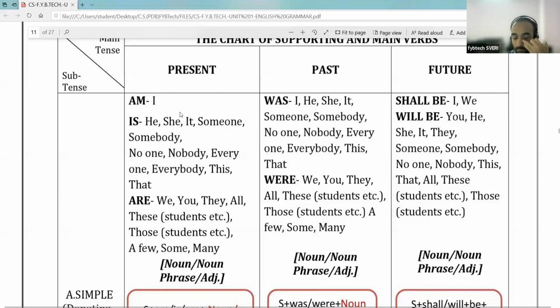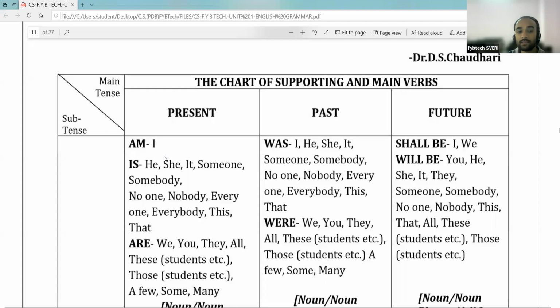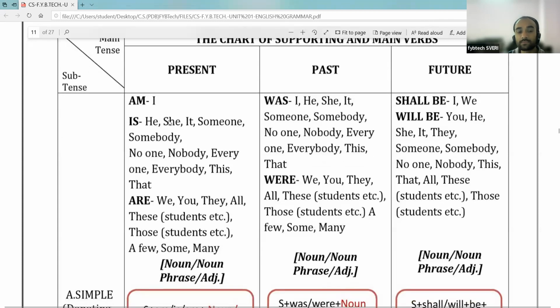In the present tense, am is used for I, and is is used for he, she, it, someone, somebody, no one, nobody, everyone, everybody, this, that.